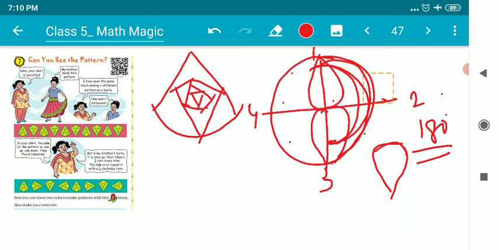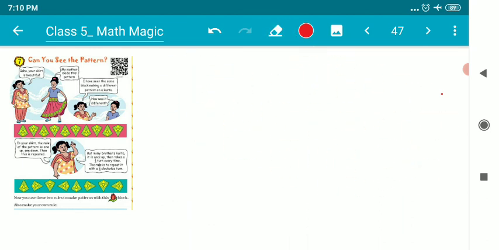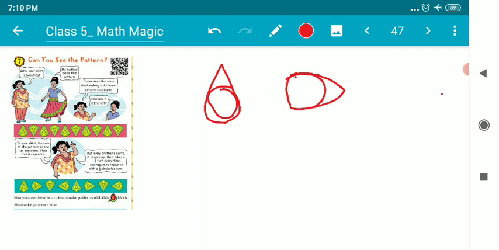Then the question is, sir, if we take a pattern of a petal that looks like this, and it takes 1/4 of a turn, how will it look? It will look like this. If I take 1/4 of a turn, then it will look like this, because this one is in this position.